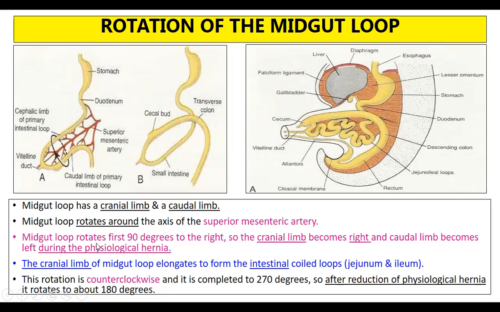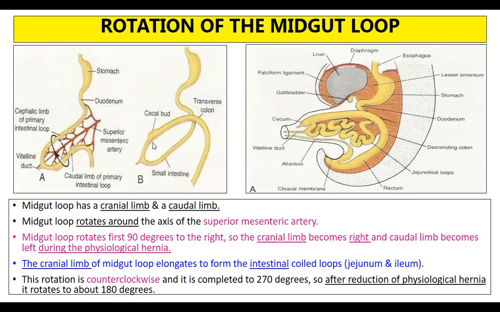The midgut loop rotates 90 degrees to the right so that the cranial limb becomes right, and the caudal limb becomes left during the physiological herniation.